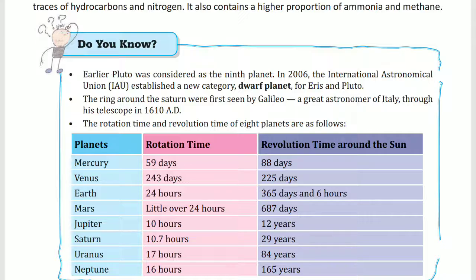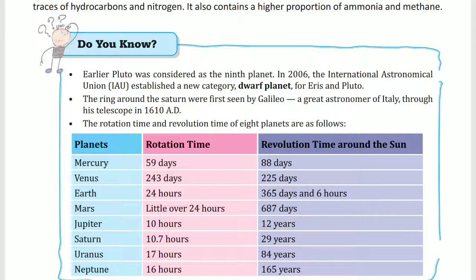The rings around Saturn were first seen by Galileo. The rings around Saturn, सबसे पहले किसने उसे देखा? It was seen by Galileo. A great astronomer of Italy, Galileo, with the help of a telescope, saw the rings around Saturn.